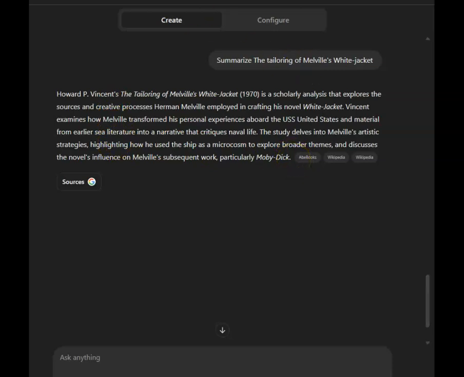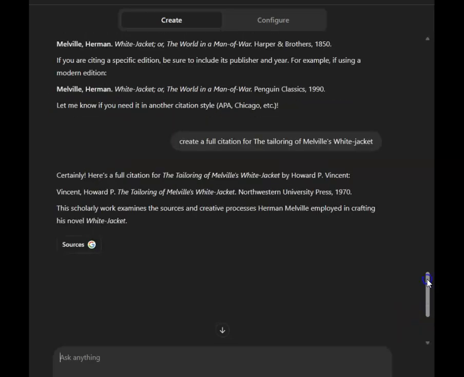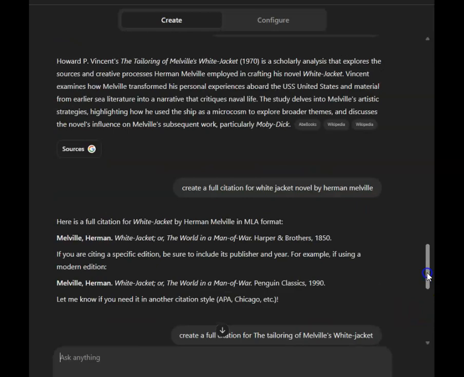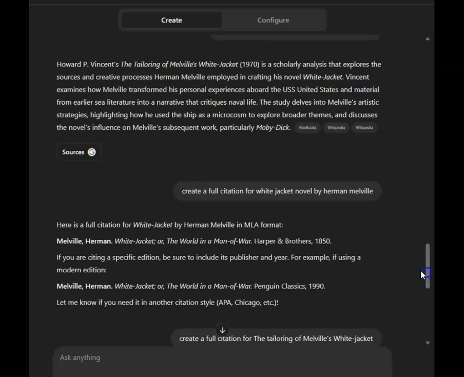So that's a way to use ChatGPT for your scholarly writing. Now let's look at one of the problems with this. I asked ChatGPT to create citations for both this book about White Jacket, and the other citation that I used for the novel here. Okay, those look okay. Sometimes ChatGPT does not get the citation correctly, which takes us over to EasyBib.